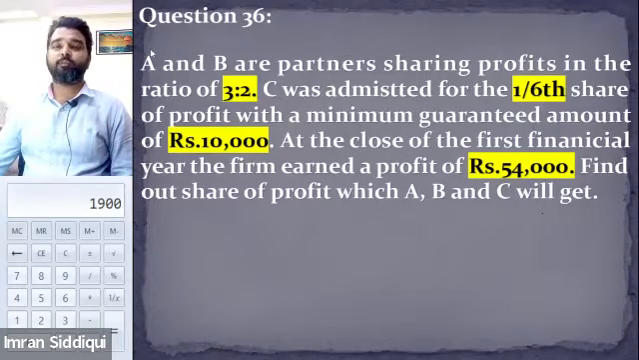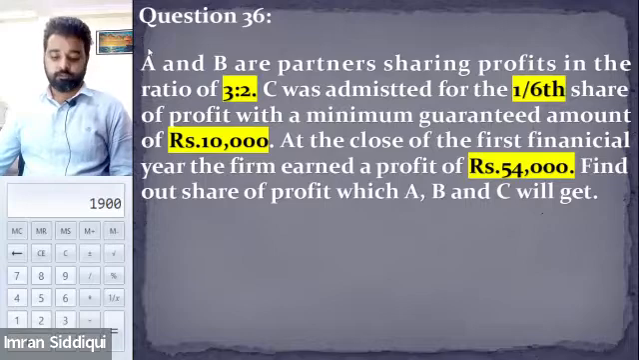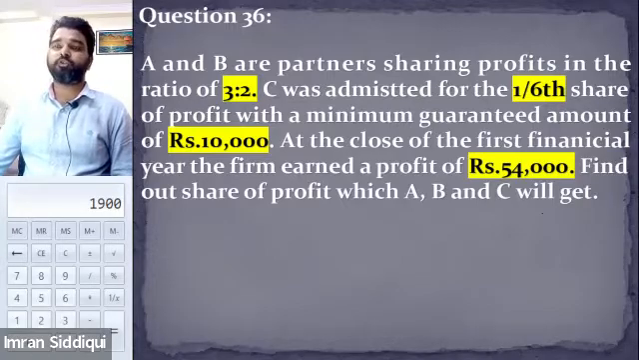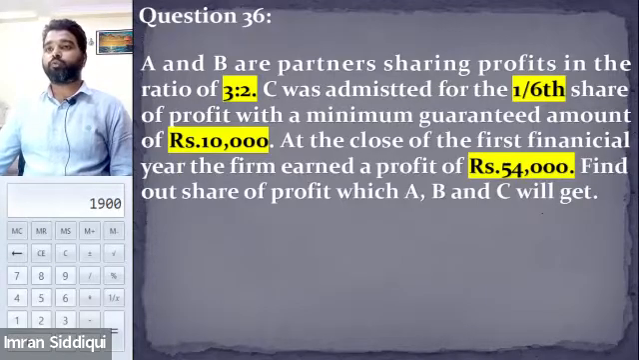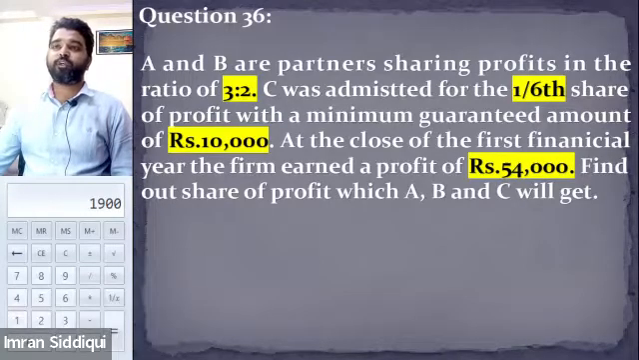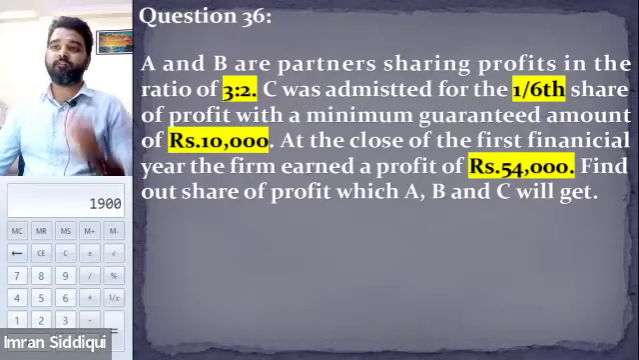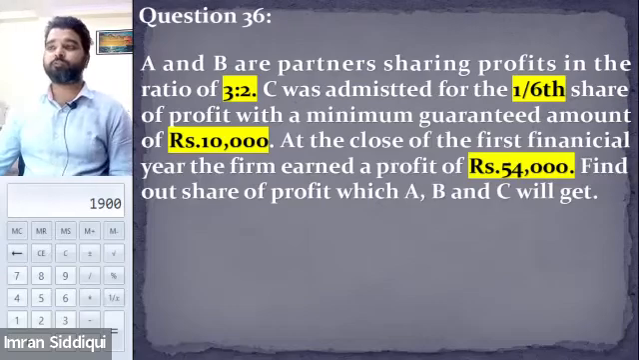This will make the concept more clear. Question number 36. So let's first of all understand the question. The question is saying that A and B are partners sharing profits in the ratio of 3:2. C was admitted for a 1/6 share of profit with a minimum guaranteed amount of rupees 10,000. At the close of the first financial year, the firm earned a profit of rupees 54,000. Find out the share of profit which A, B, and C will get.